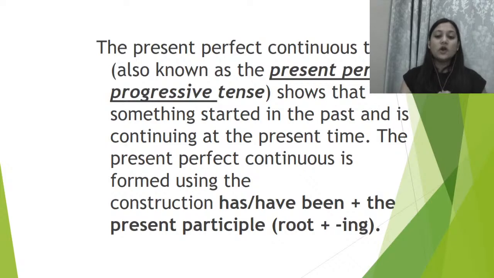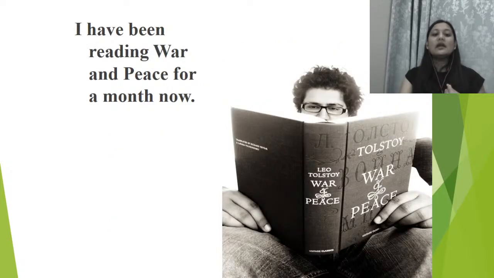The present perfect continuous is formed using has or have been. Right? हमें has और have के साथ been लगाना है plus the present participle that is ing because continuous है, तो उसके लिए तो हम sure हैं कि हमें ing तो लगाना ही है. I have been reading War and Peace for a month now. So I mean it's a vast text, a huge text. So obviously you can't finish it up in a day, right?